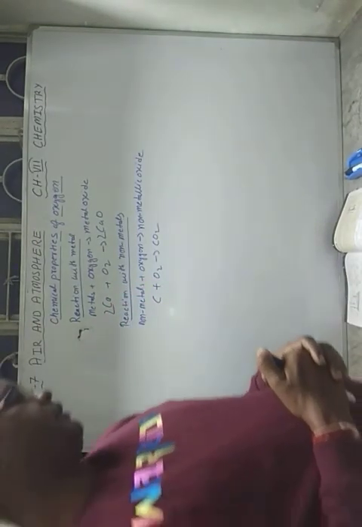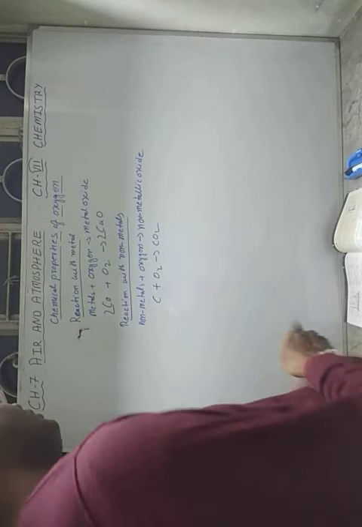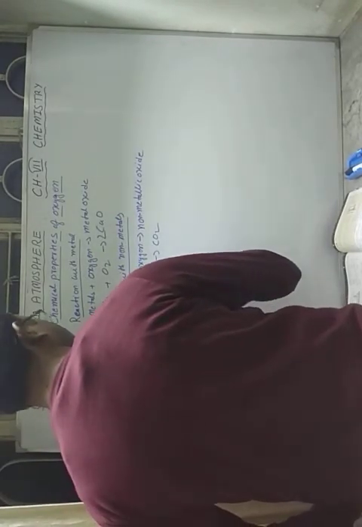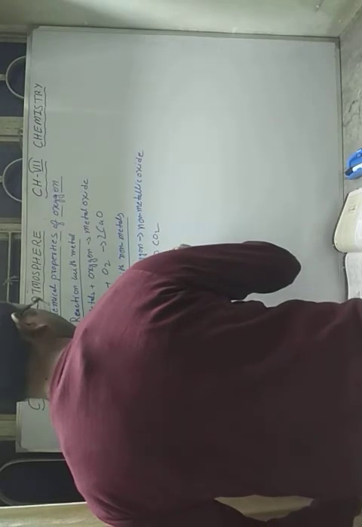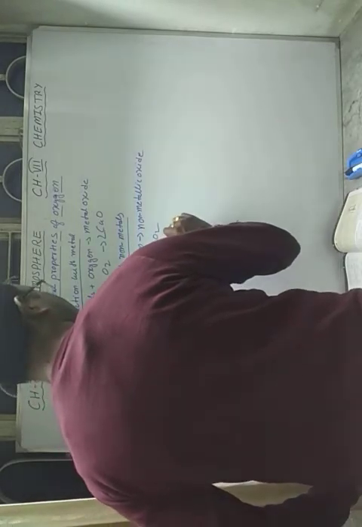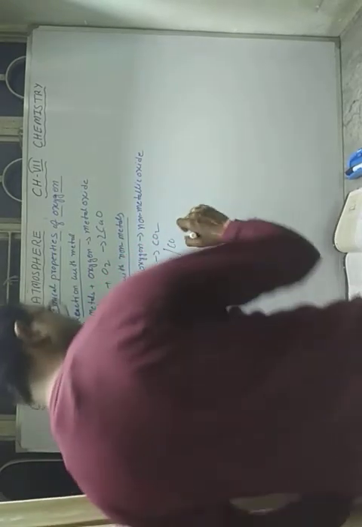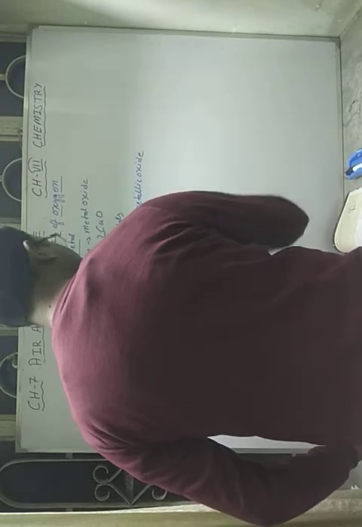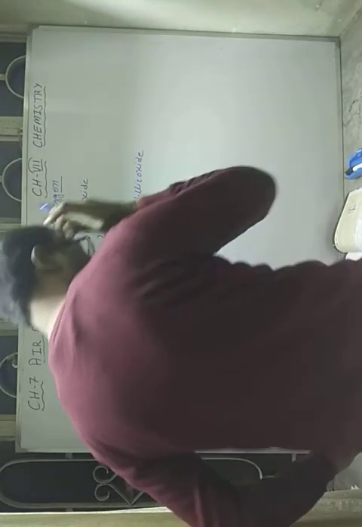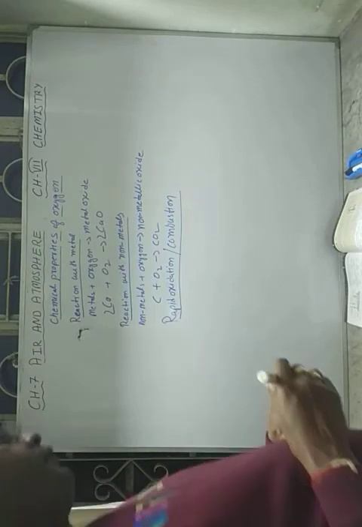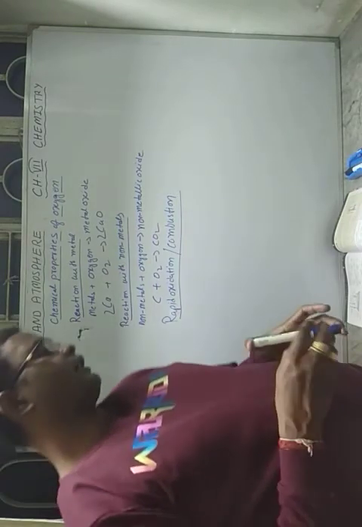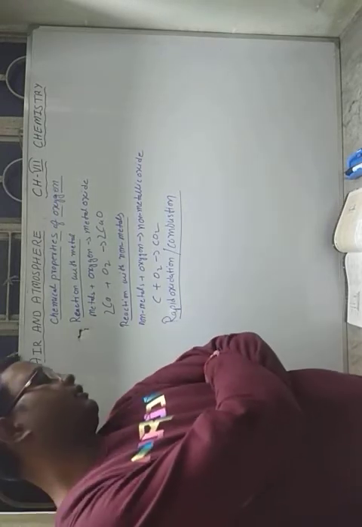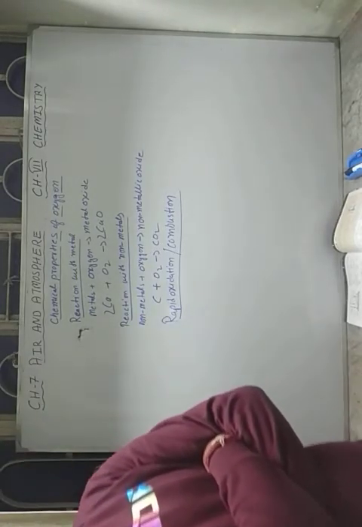Rapid oxidation is also called combustion. Combustion means burning also. It is a type of oxidation in which oxygen reacts very quickly with the substance, with the release of heat and light energy.